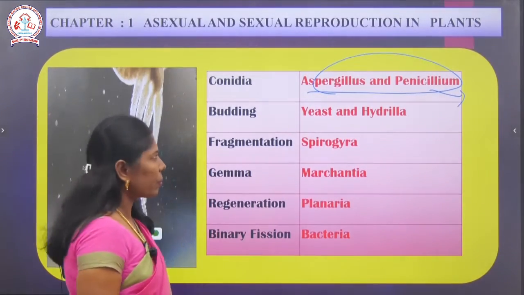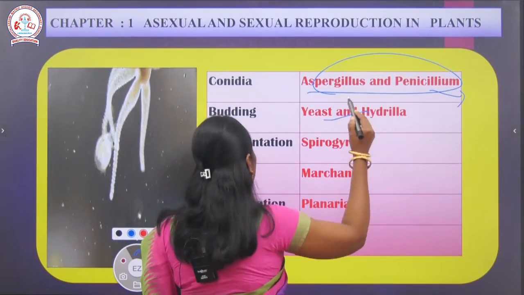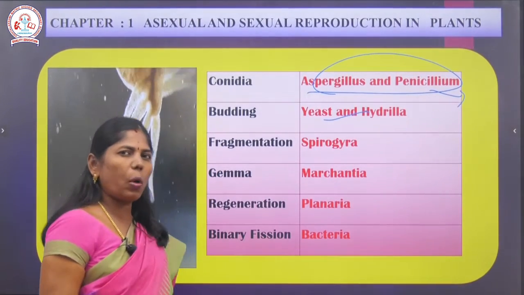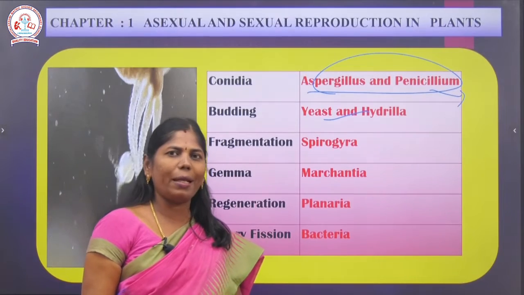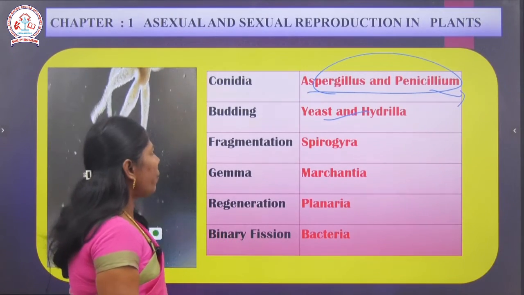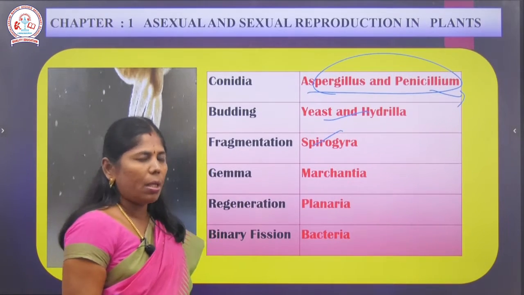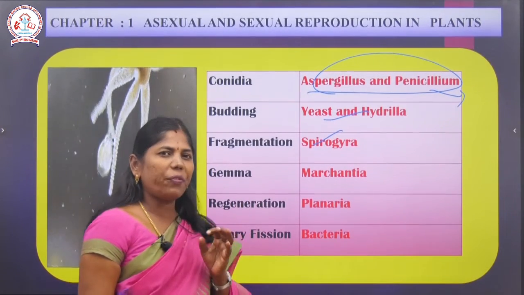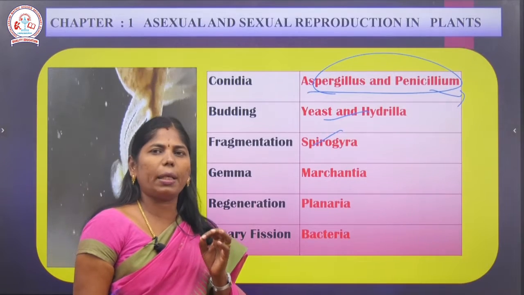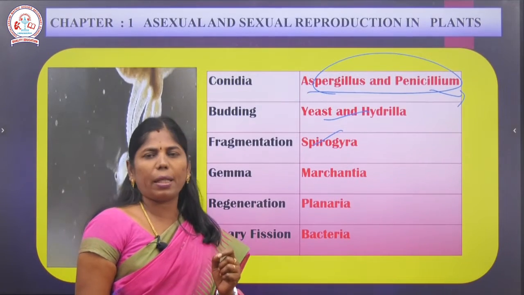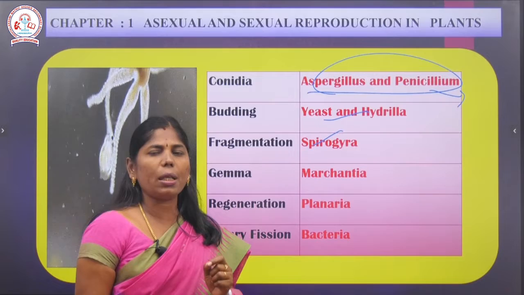Then budding. The next one is yeast and hydra. Budding means a small bud-like structure which gives rise to an entire organism. Fragmentation is seen in spirogyra, which belongs to algae. Spirogyra is a filamentous alga, filamentous algae அப்படினு சொல்றோம். Each and every fragment can give rise to the entire organism.